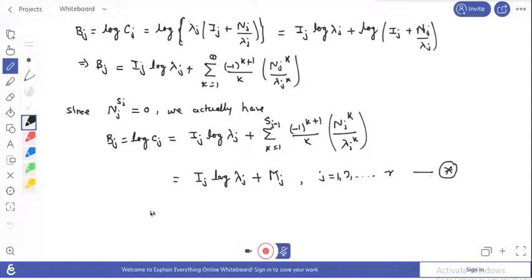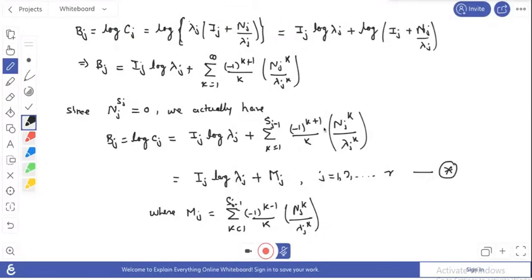Okay, and here what is summation k is 1 to sj minus 1, minus 1 to the power k plus 1 over k, Nj to the power k and lambda j to the power k. So if you denote this matrix as Mj, we can write here this is your Bj, and that equals log of that.